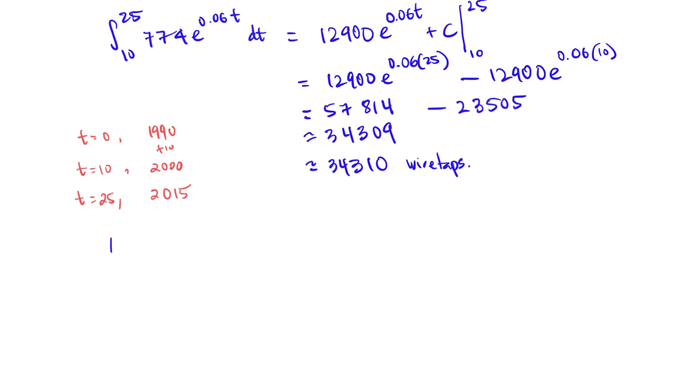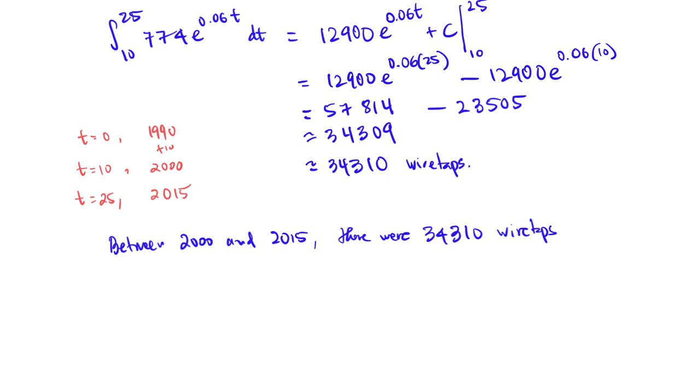This means between the start of the year 2000 and the start of the year 2015, there were approximately 34,310 wiretaps authorized by the United States state and federal courts.